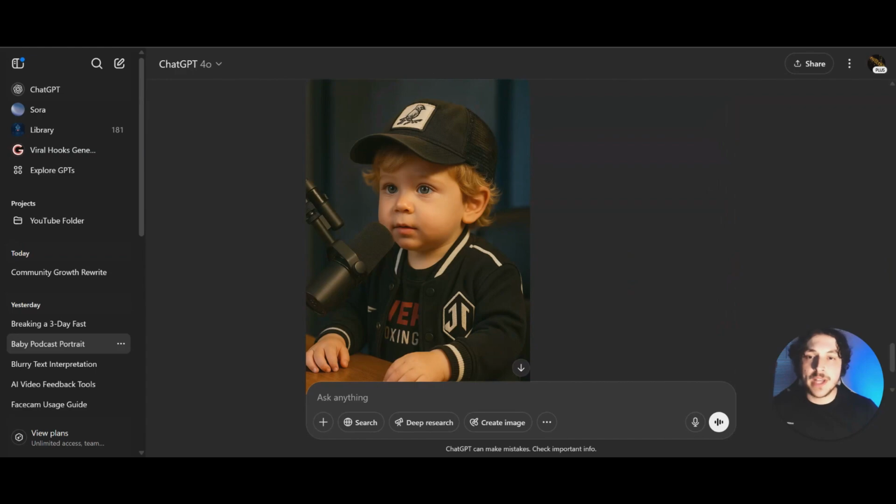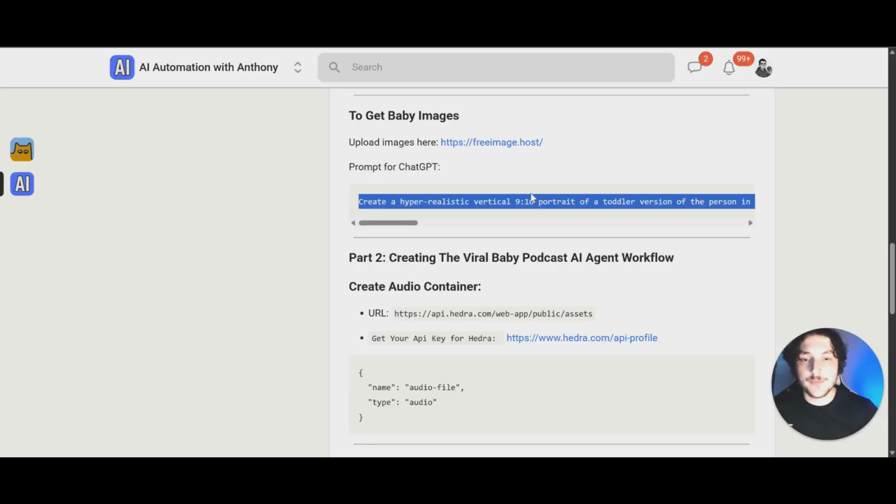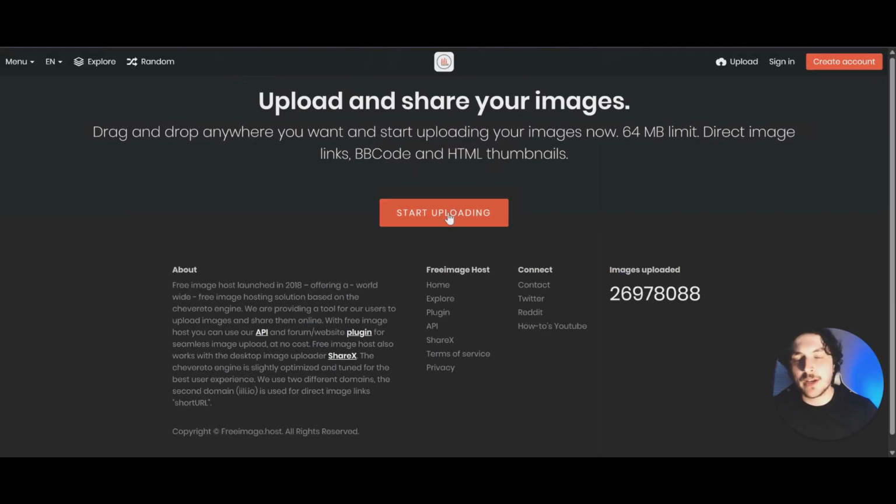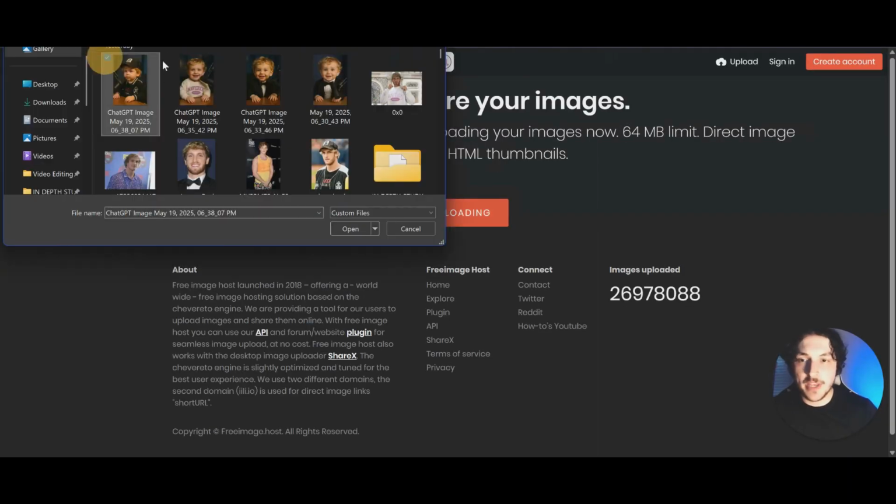And then what you want to do next is come back to the school community, and under this right here, to get baby images, go to this website right here, freeimage.host, and we're just going to click on start uploading. Choose the baby images that you just made.